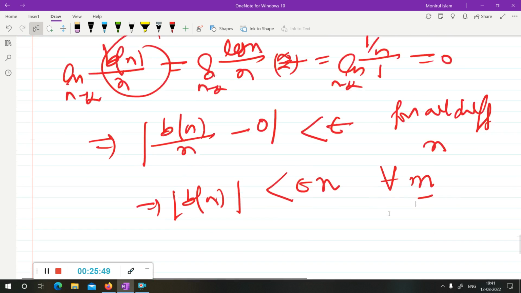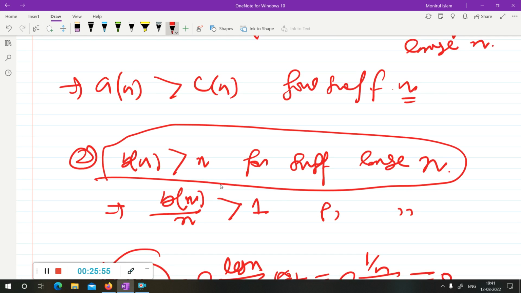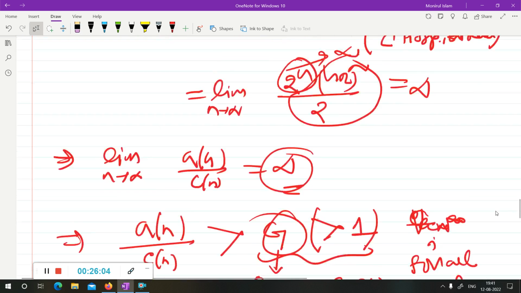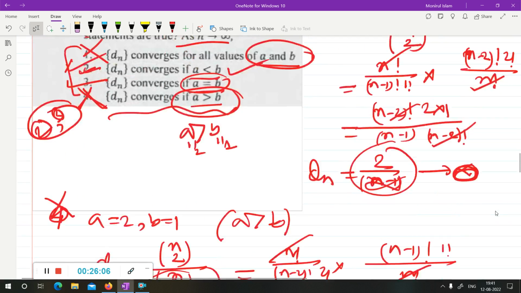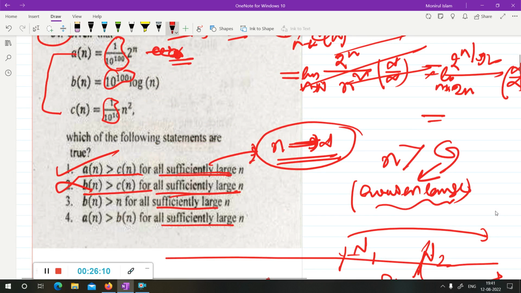If bn were greater than n for sufficiently large n, you would have to get the limit infinite. Then it would be possible. But you get the limit 0, so how is it possible? It is not possible. So it is incorrect. So option 3 is incorrect.